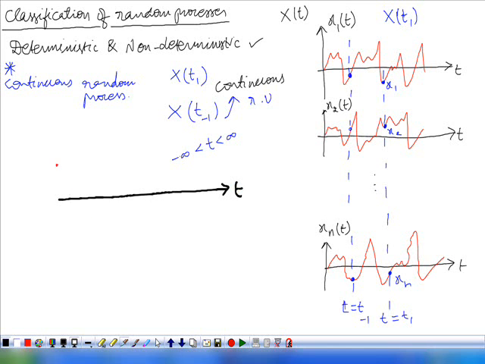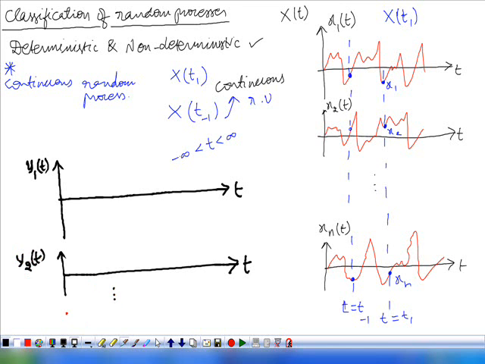Now consider another random process in which y1 of t is one sample function, y2 of t is another sample function, and so on. We have some n number of sample functions. Let this be yn of t. So here the random process that we consider is Y of t.